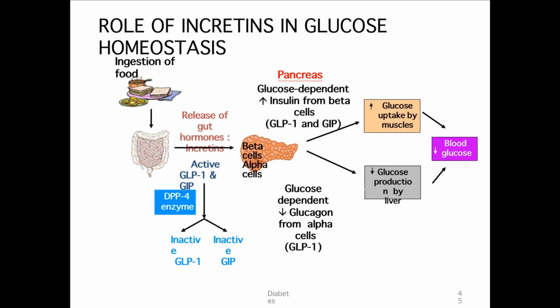Those bind to the pancreatic beta cell and cause release of insulin from the beta cells. Normally, whatever GLP-1 and GIP are produced in our body are very short acting. That is, they have action for only 3 to 5 minutes, or maximum 7 minutes. GLP-1 is basically degraded by the DPP-4 enzyme. To prevent the degradation, DPP-4 enzyme inhibitors are used. That is one mechanism to increase the action of GLP-1 and GIP. The second mechanism is to use the recombinant form so that the duration of action is longer.